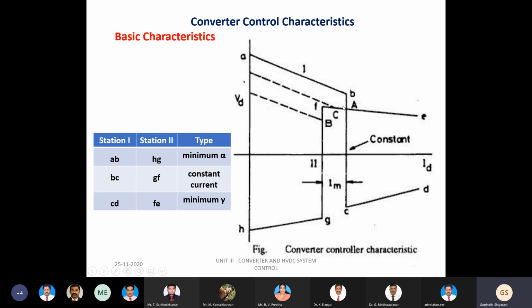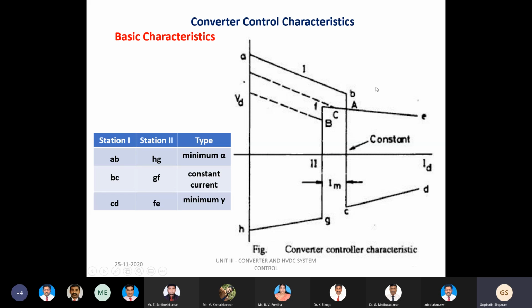So at point A we can witness that the current control happens at the rectifier station, but when there is a dip in the voltage on the rectifier side, the point of intersection will be smoothly shifted from station 1 to station 2.